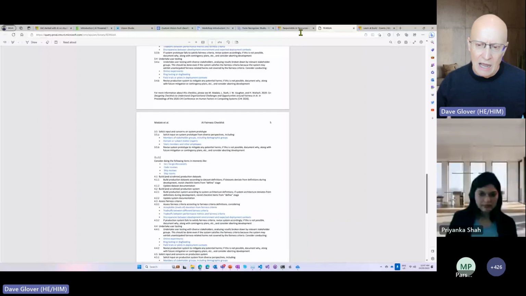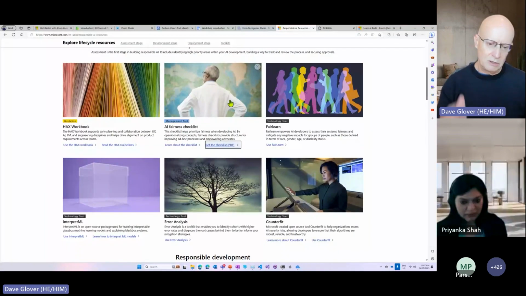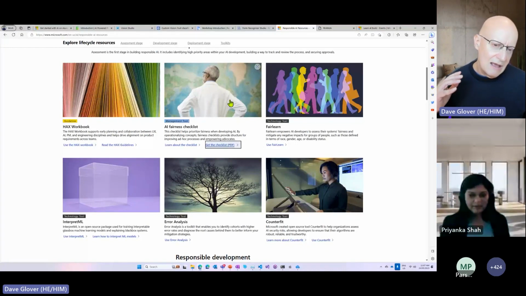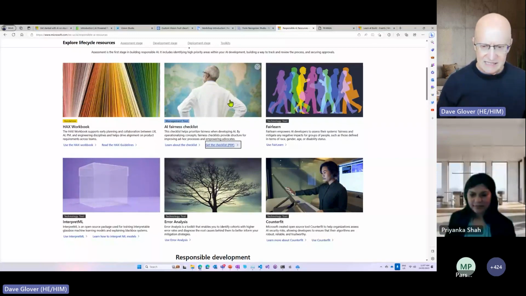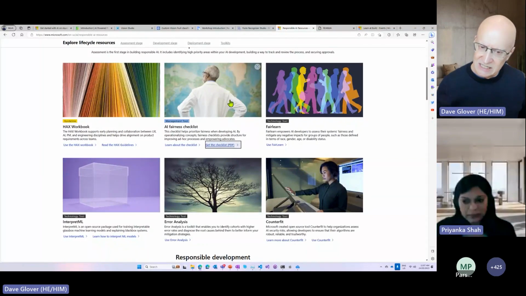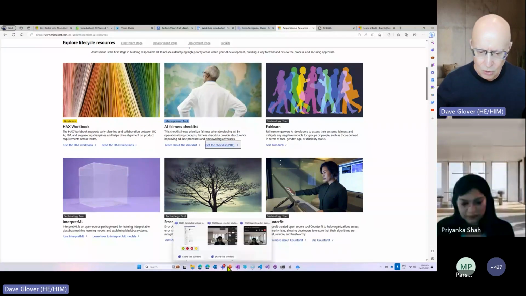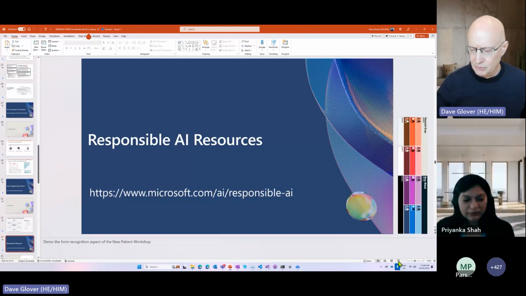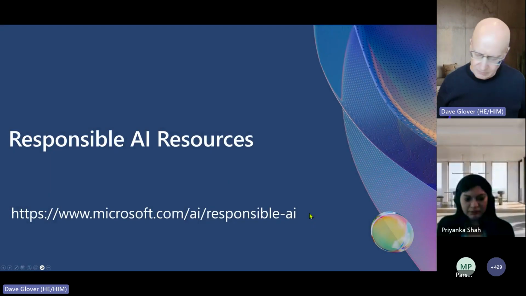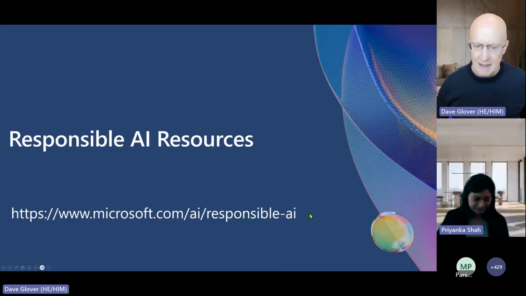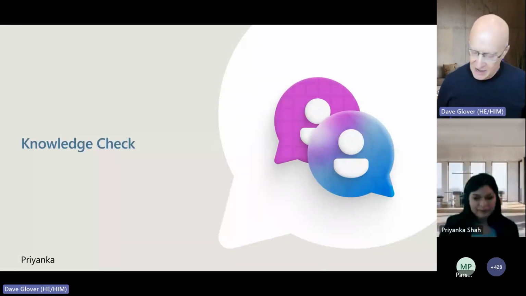So the main thing I would actively encourage you, if you're building models or building applications which are using these models, is that you do understand the implications of these. And Microsoft Responsible AI, as I said, is an interesting initiative we kicked off 5 years ago when we started to understand the implications of using models and what that means. So I'd actively encourage you to go and check out all these resources to help you in building applications.